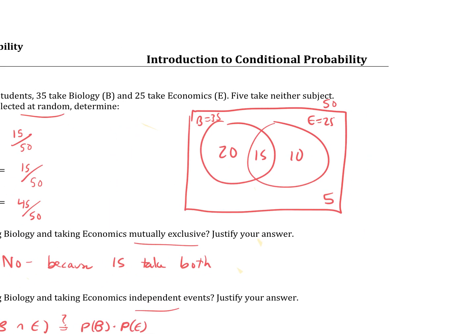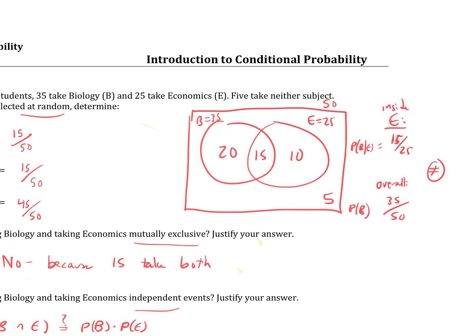Let me say it this way. 15 out of the 25 people who are taking econ, that means if you're at the econ party, 15 of the 25 people are in bio. If you're at just the school, out of the whole 50, 35 out of everybody takes bio. These two things are not the same. This is technically the probability you're taking bio given that you take econ. This is the probability you're taking bio, kind of overall.